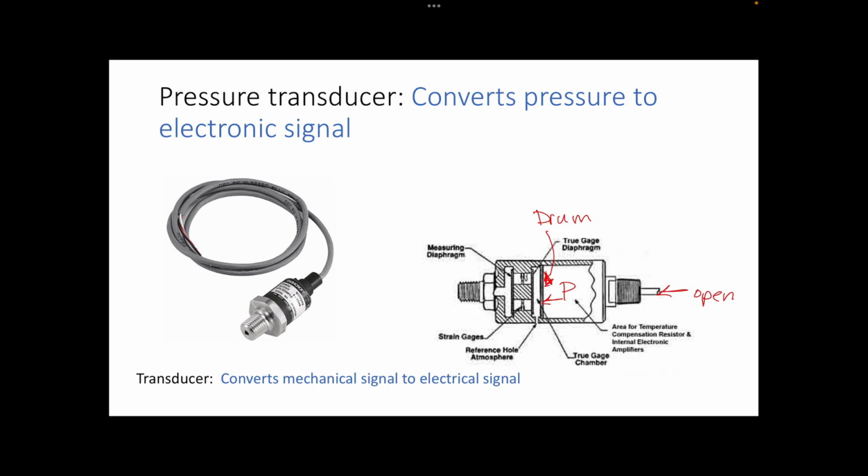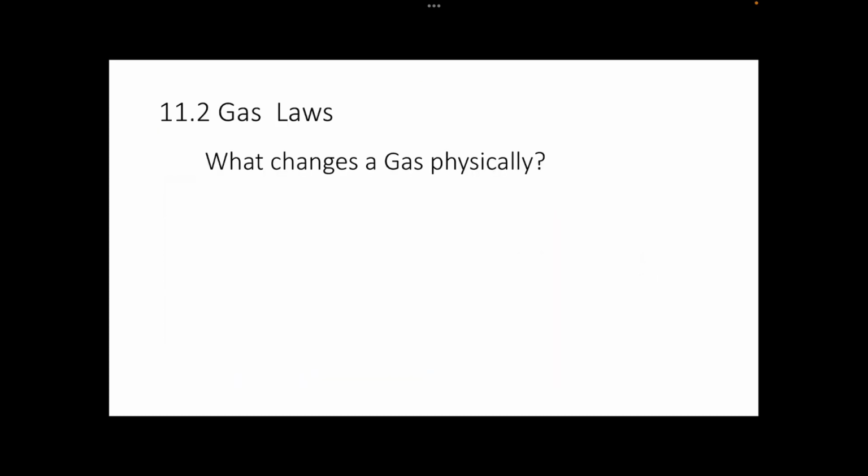And they use what's called a strain gauge. You guys don't need to know that. But anyways, a strain gauge can convert a mechanical change there to an electric signal. All right. So that's what it actually does. A change in pressure will actually cause a change in the electric signal going out. And you can calibrate it. So this is what they use in things like car tires, where you want to know the pressure digitally. All right, and that's the end there.